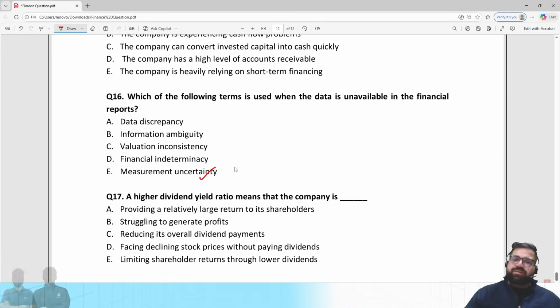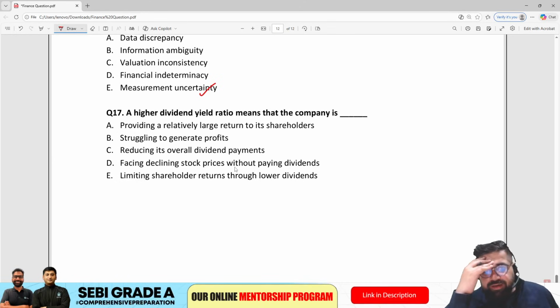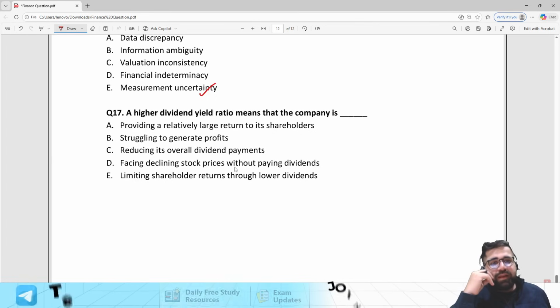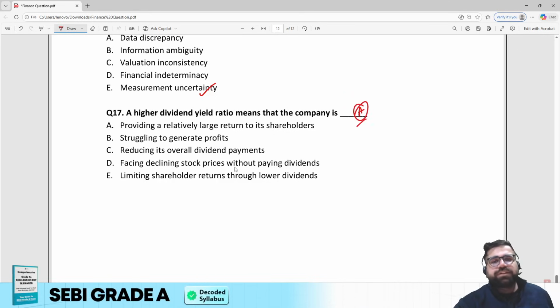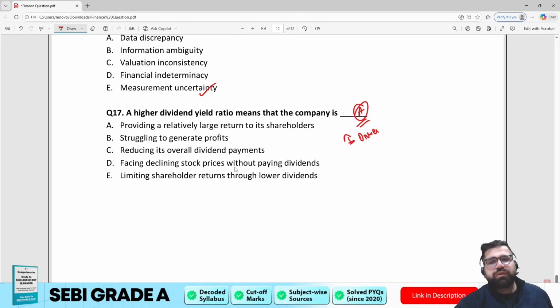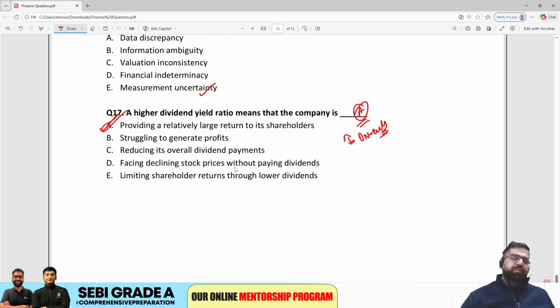Last question, question number 17. A higher dividend yield ratio means what? Providing relatively larger returns to the shareholders, struggling to generate profit, reducing its overall dividend payments, facing declining stock prices without paying dividends, limiting shareholders' return through lower dividends. The correct answer will be option A, that you are paying relatively larger returns through dividends to your shareholders. So the answer will be option A for question number 17.